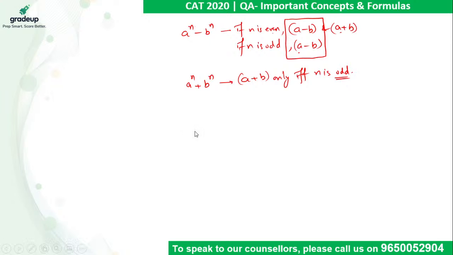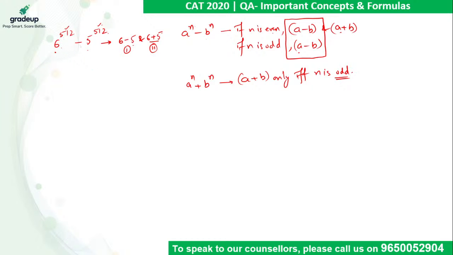Now let's take an example which came in CAT. The example was: 6 raised to power 512 minus 5 raised to power 512 is divisible by which numbers in the answer options. To solve such a question, we can straightaway see that the power here is even, so this number is definitely divisible by 6 minus 5 as well as 6 plus 5. 6 minus 5 is 1, and 6 plus 5 comes out to be 11.